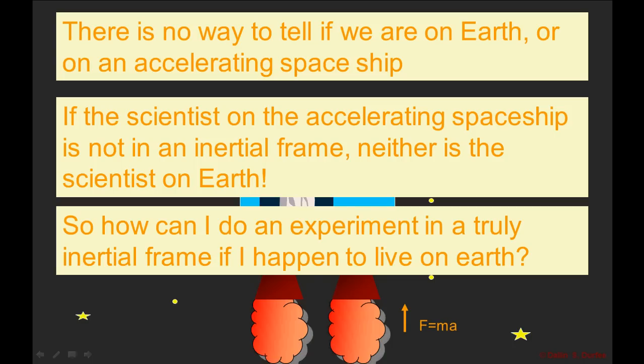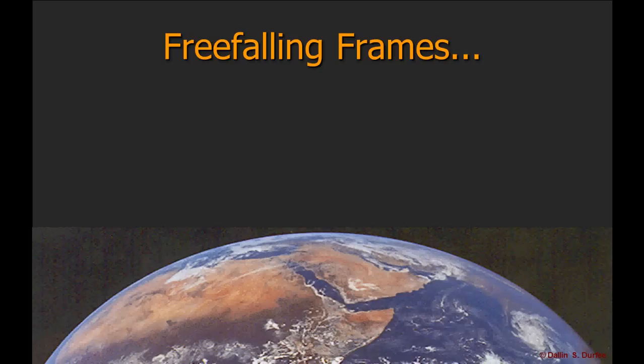So how can I do an experiment on Earth in an inertial reference frame? Well, what you have to do is do the experiment in free fall. If you're standing on Earth and you're feeling gravity, you're not in an inertial reference frame. But if you jump off a cliff, as you're free falling, now you're in an inertial reference frame, because if I let go of a ball, it just floats there. There's no forces acting on the ball, and it doesn't accelerate.